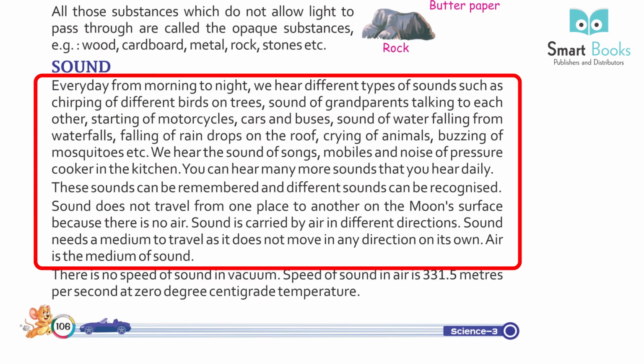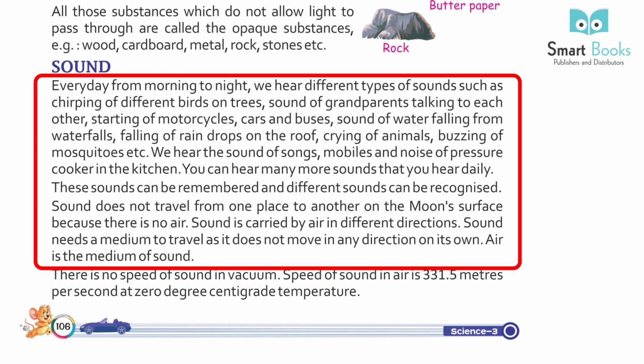Sound. Every day from morning to night we hear different types of sounds such as chirping of different birds on trees, sound of grandparents talking to each other, starting of motorcycles, cars and buses, sound of water flowing from waterfalls, falling of raindrops on the roof, crying of animals, buzzing of mosquitoes, etc. We hear the sound of songs, mobiles and noise of pressure cooker in the kitchen. You can hear many more sounds daily. These sounds can be remembered and different sounds can be recognized.